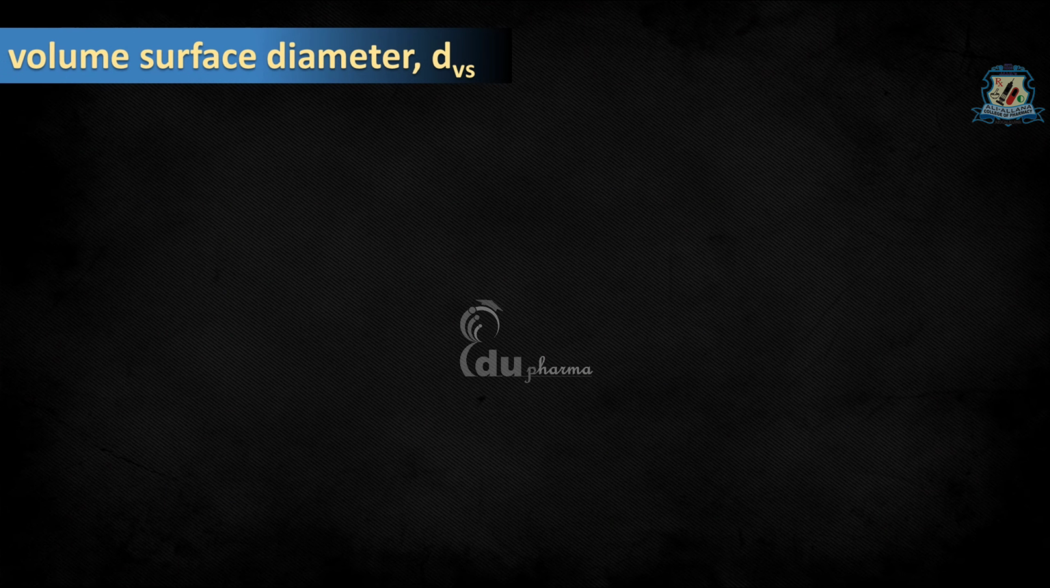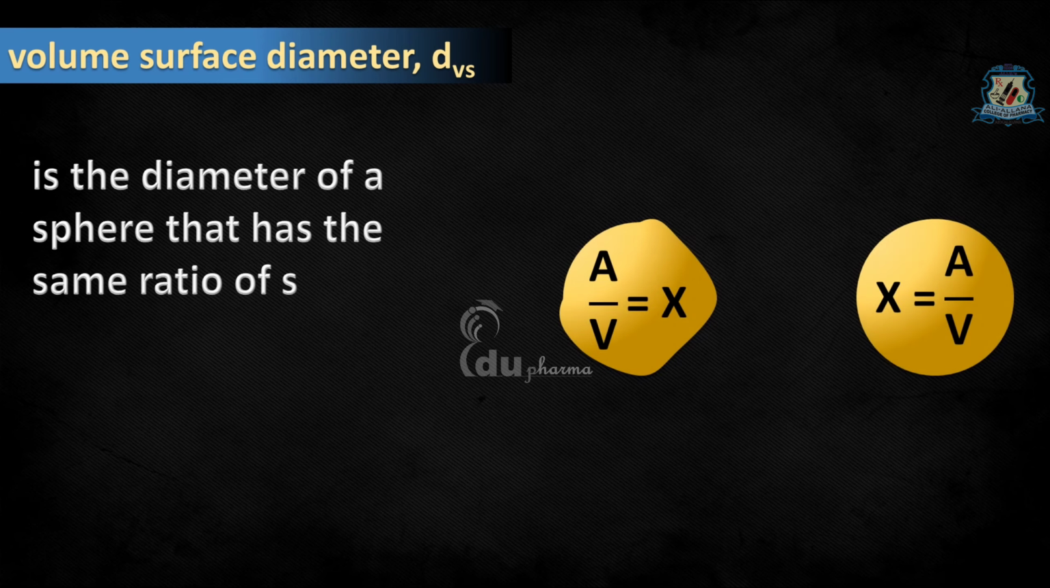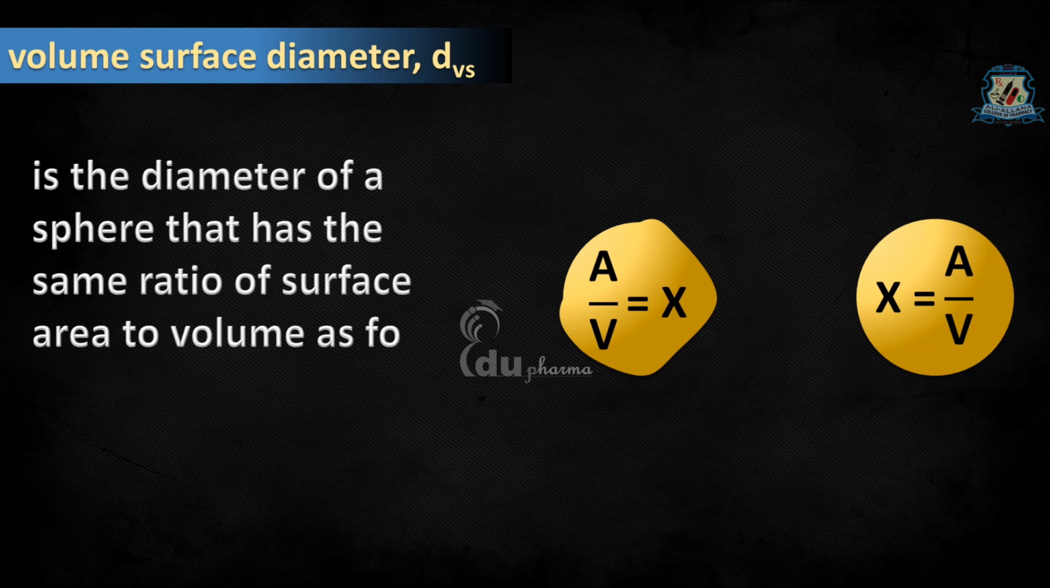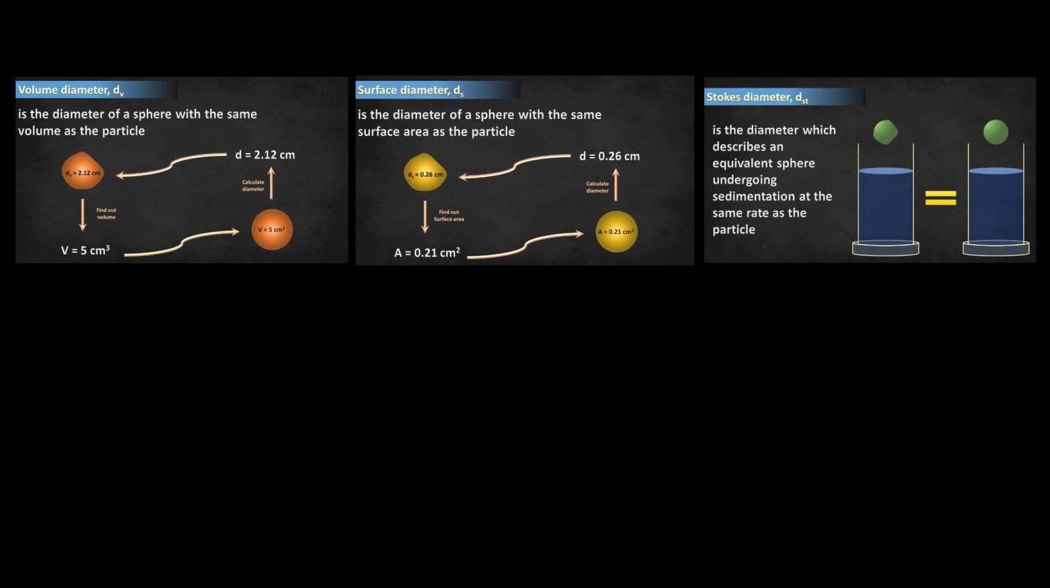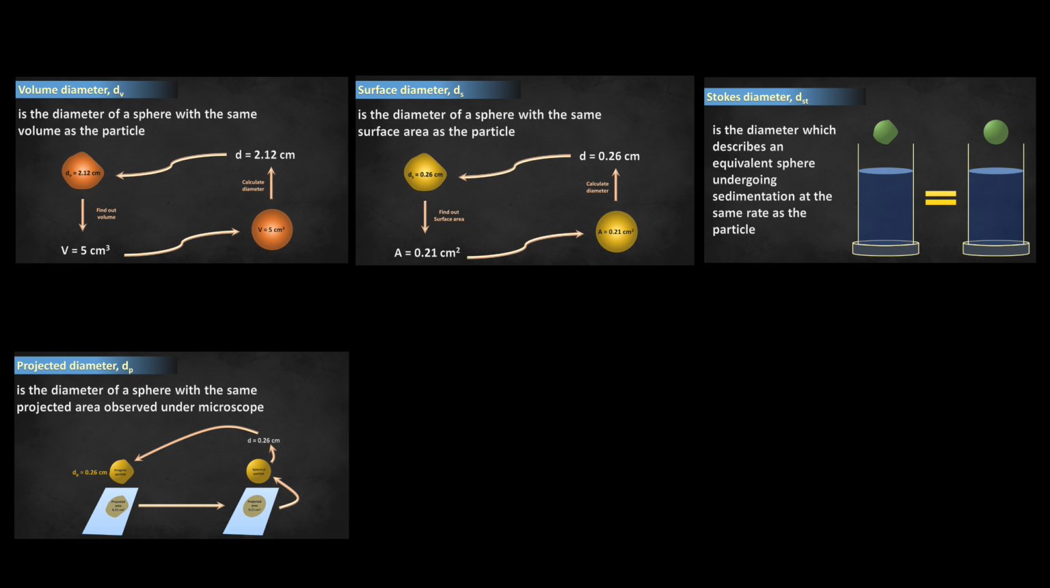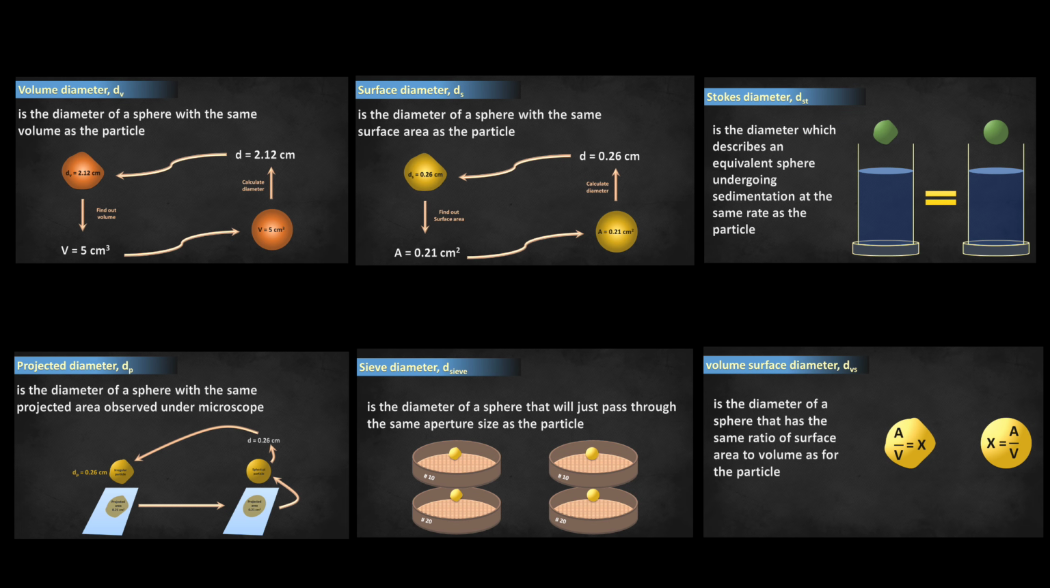Similarly, next one is volume surface diameter. It is the diameter of sphere that has the same ratio of surface area to volume as the particle. This is how we can measure the diameter of irregular particles by correlating some properties of irregular particles with spherical particles, and we can have a diameter of irregular particles in terms of equivalent diameter.